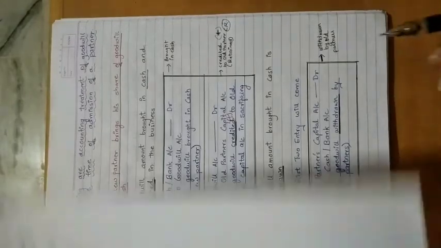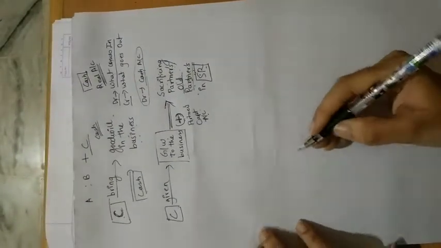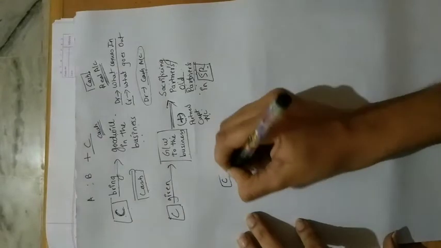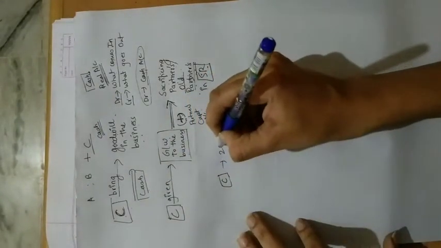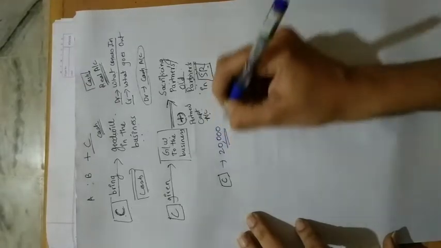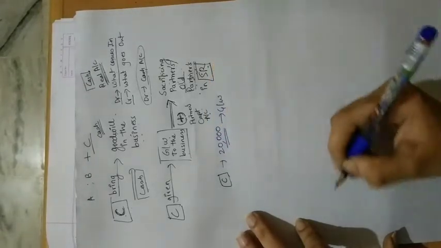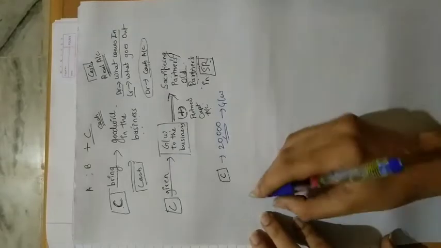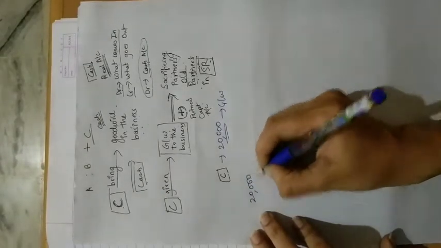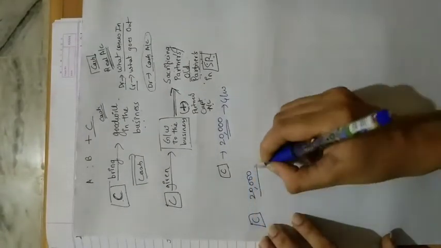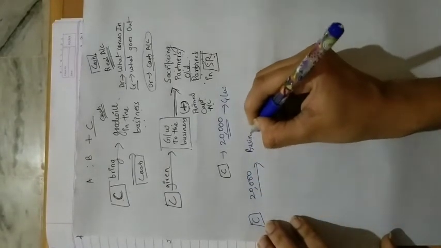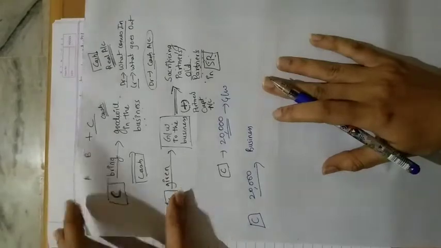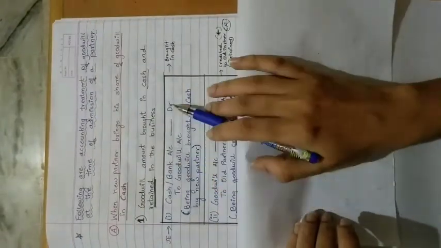Okay, so let's just take a situation here. Let's say C brings 20,000 as goodwill. So when this 20,000 is given by C in the business as goodwill, we will have this first entry, cash account debit to goodwill account.